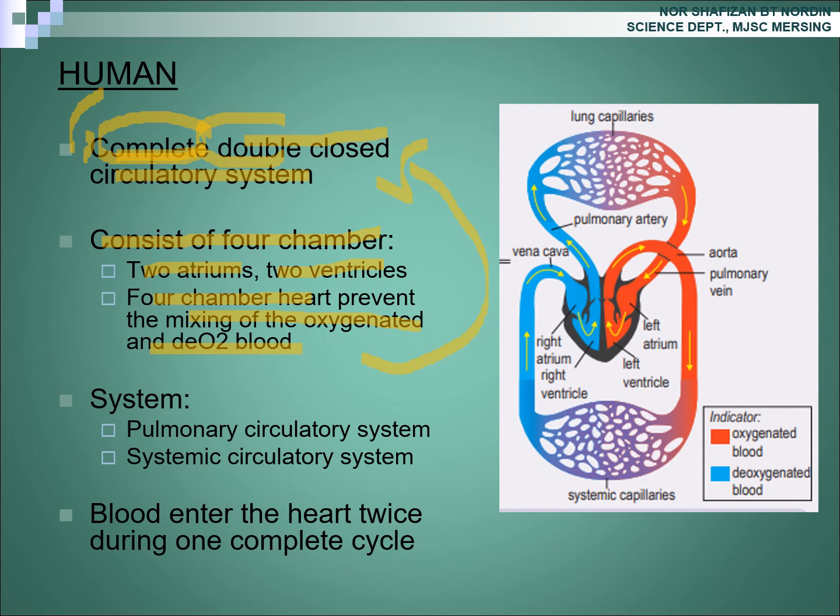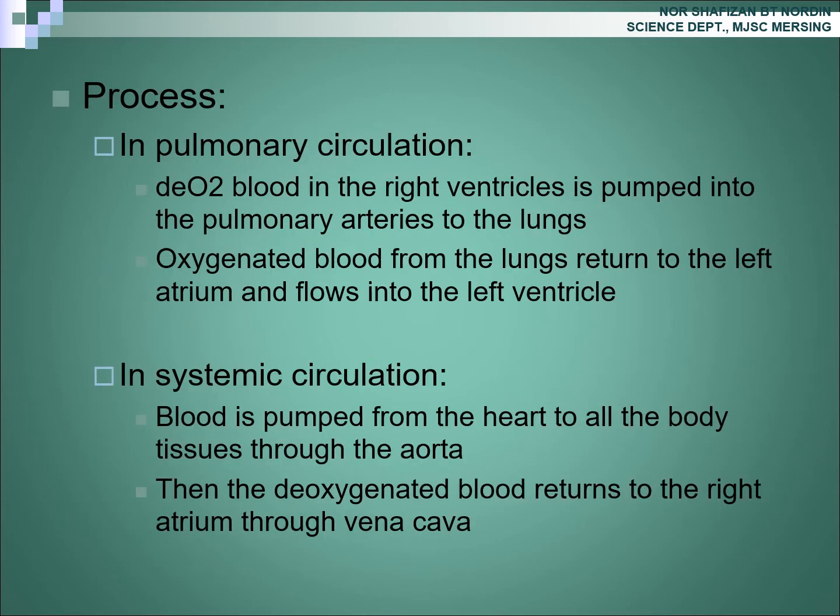In human, they involve 2 systems. They are the pulmonary circulatory system and the systemic circulatory system. Blood enters the heart twice during one complete cycle. Okay? Look at the process. In pulmonary circulation, deoxygenated blood in the right ventricle is pumped into the pulmonary arteries to the lung.